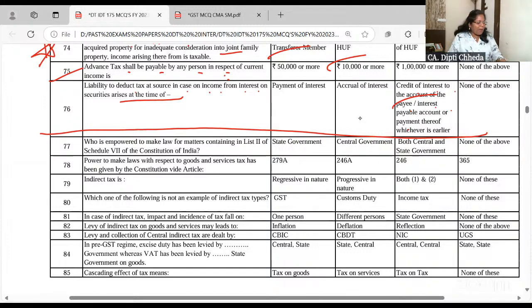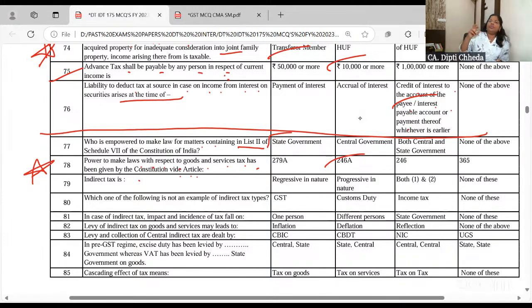Who is empowered to make the law matters contained in the list 2? State government, list 1, center, and list 3, both. ये questions repeat होते हैं. Even this one is very important. Power to make the laws in respect of GST are added in which article? 246A. Ma'am, we have also read 279A.